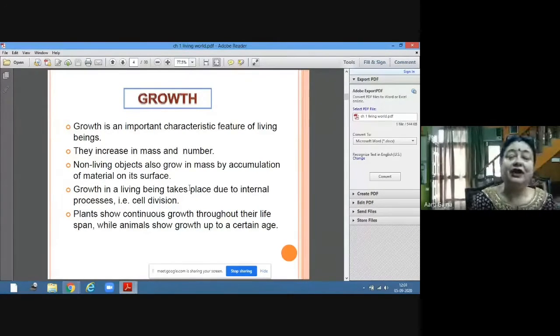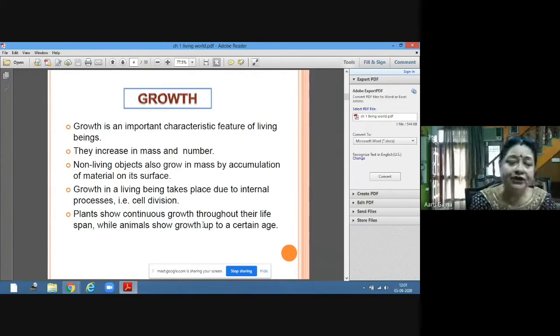Internally we are growing. The difference between the growth of the non-living and the growth of the living is that non-living objects grow by the accumulation of material. I put a small ball of soil and I am putting more and more soil to it. So it is growing in mass, but it is growing externally. Whereas in case of the living organism, the growth is an internal process. Inside, cell divisions are taking place, the cells are multiplying, the number of cells is increasing, and that increase in the number and mass of the cells results in the growth.